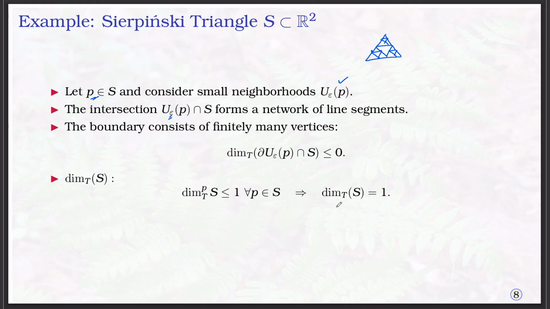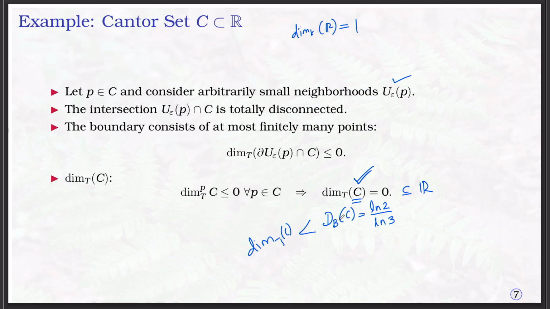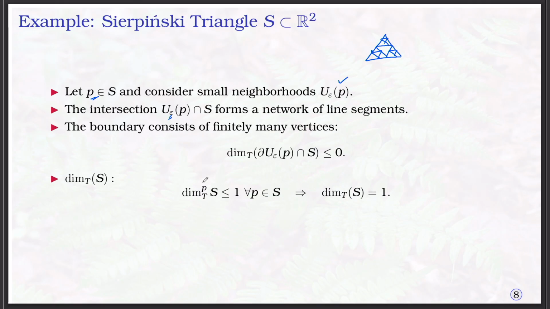Whereas any single point has dimension 0, the set S has dimension 1. Therefore, the topological dimension of the Sierpinski triangle is 1.